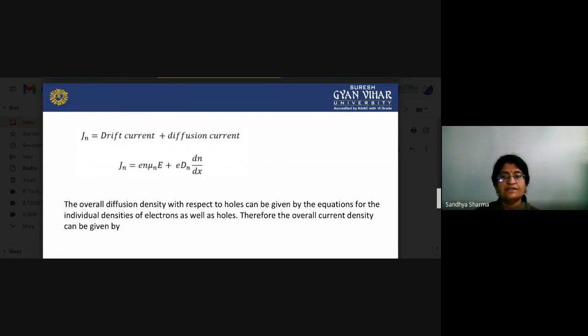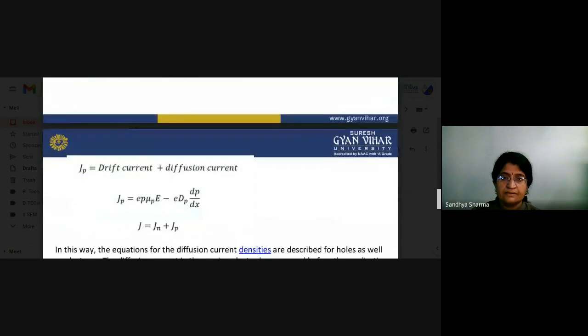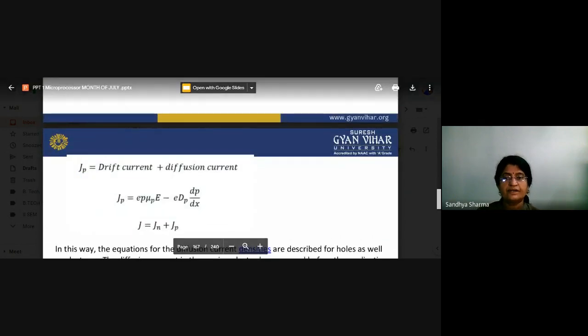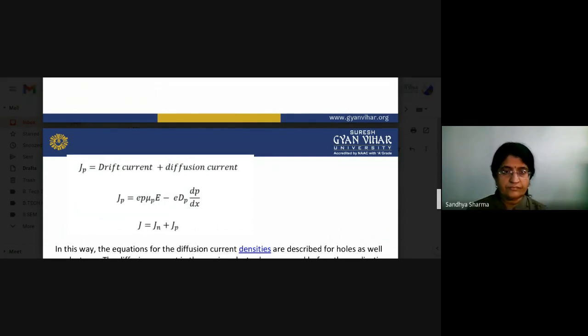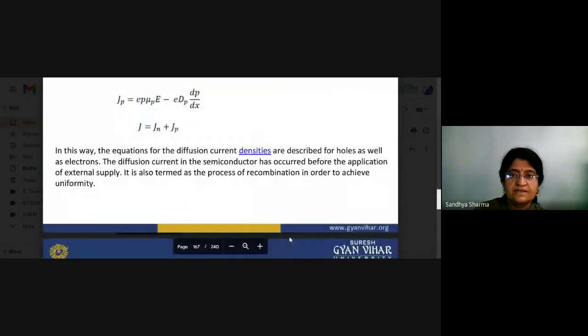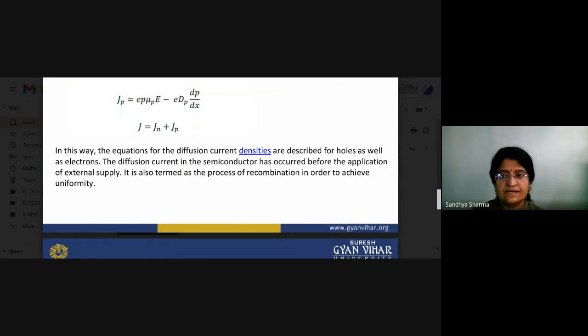So the overall current density with respect to holes can be given by the equations for the individual densities of electrons as well as holes. Therefore, the overall current density is given by Jp, that is equal to drift current and diffusion current. So you can write the drift current e p mu p E minus e Dp dp by dx. So you can write total current density that is equal to Jn plus Jp. So in this way the equations for the diffusion current density are described for holes as well as electrons.